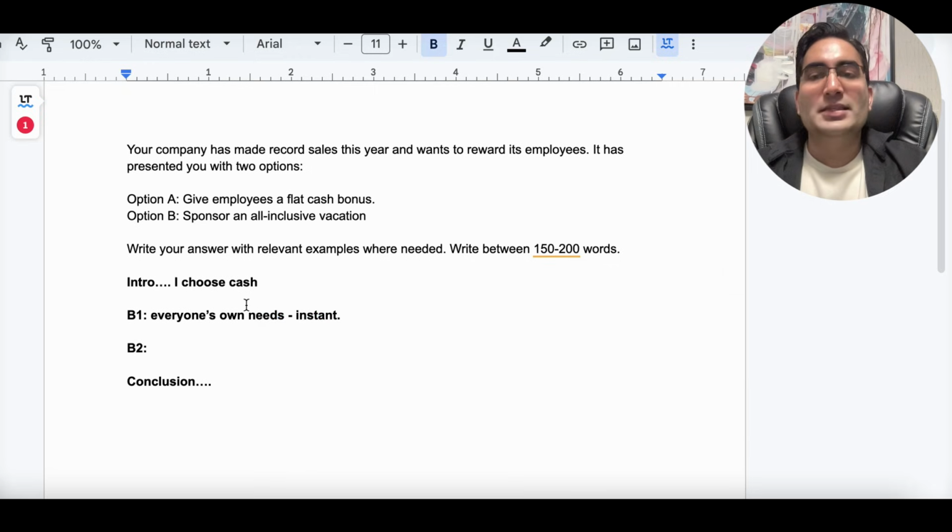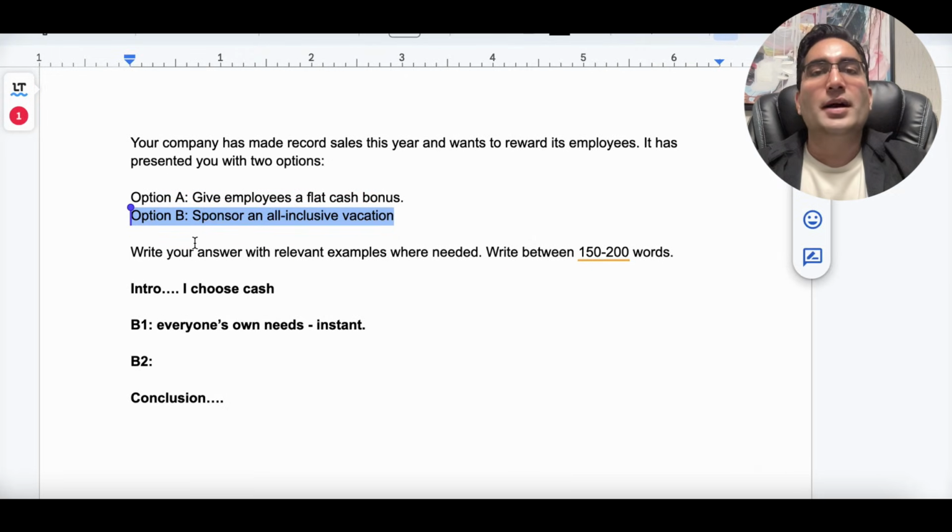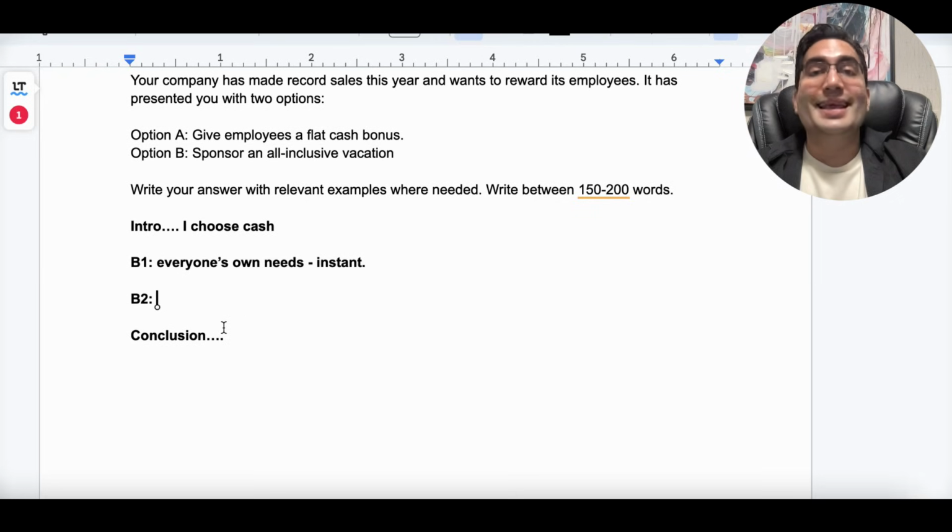B2, this is where we talk about the other side. Remember that. The side we have not chosen, sponsor an all-inclusive vacation. We'll talk about the negatives, how that is a bad idea. We can talk about how it can harm the company because a lot of people, when they get this voucher for vacations, might all leave at the same time, right?